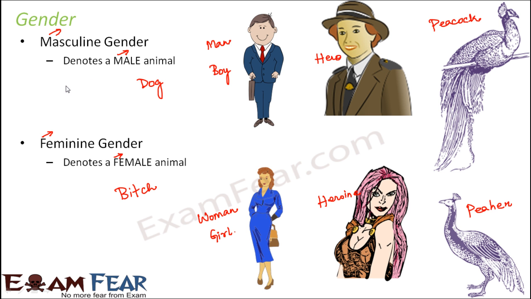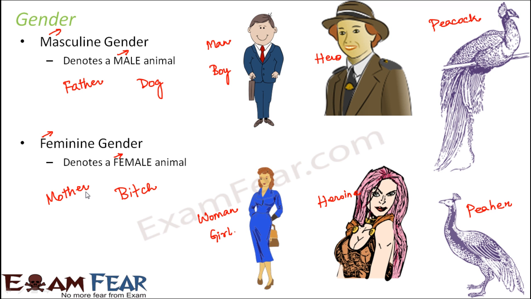For example, if father is the masculine gender, then the feminine gender would be mother. In this fashion, we can have plenty of examples of masculine and feminine gender. One interesting thing that you observe here is that gender is all about nouns.